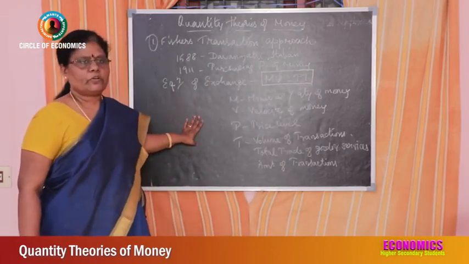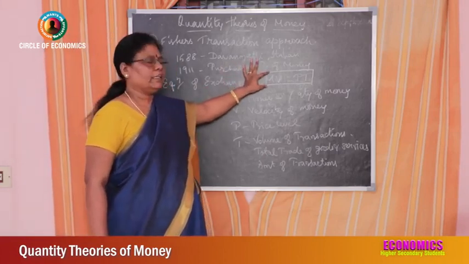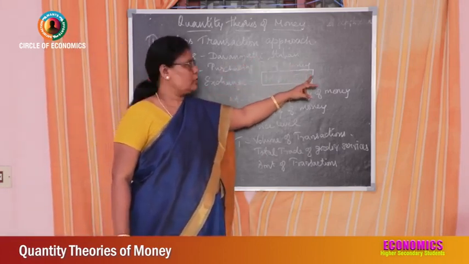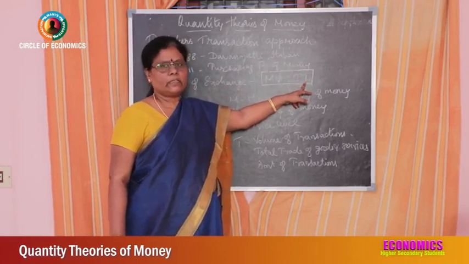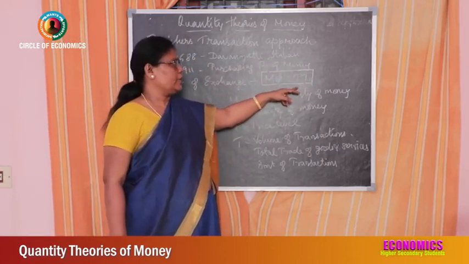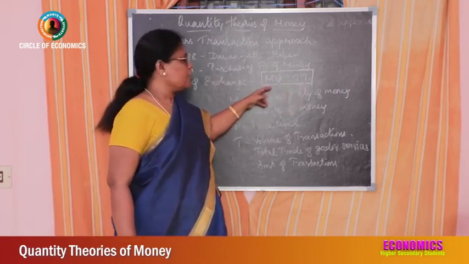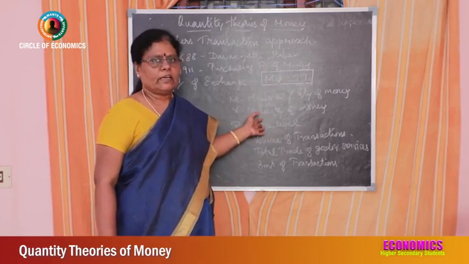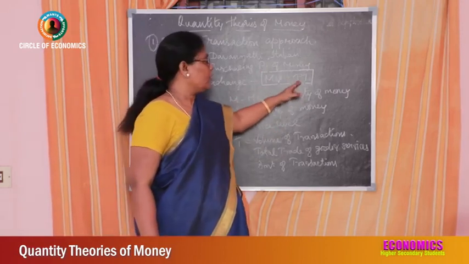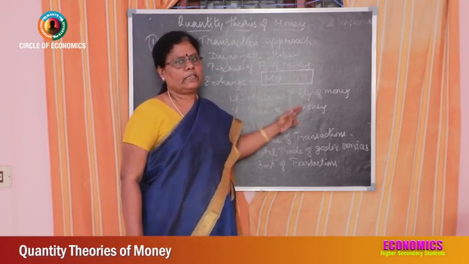MV is equal to PT, that is, the total supply of money in an economy is equal to the total demand for money in an economy. MV stands for supply of money and PT stands for total demand for money. The total quantity of money that is in circulation is equal to the total value of goods and services bought and sold in an economy.